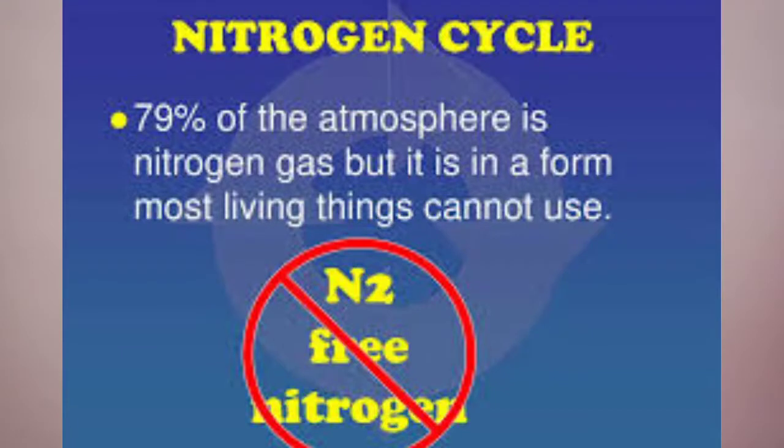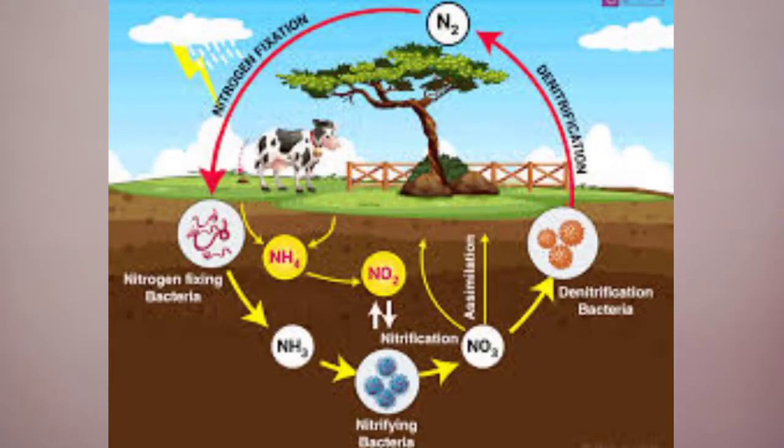Because the atmosphere contains 70% nitrogen, the maximum amount of any gas present. Still this nitrogen is useless for plants, because atmospheric nitrogen in gaseous form cannot be taken up by the plants or the soil. It has to be converted into its nitrate form.